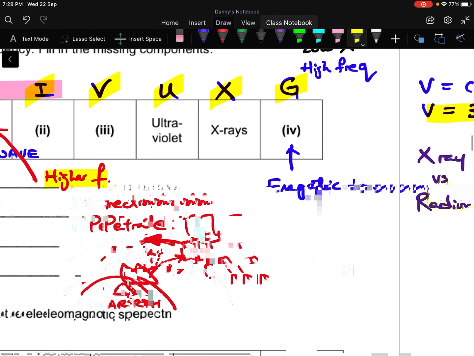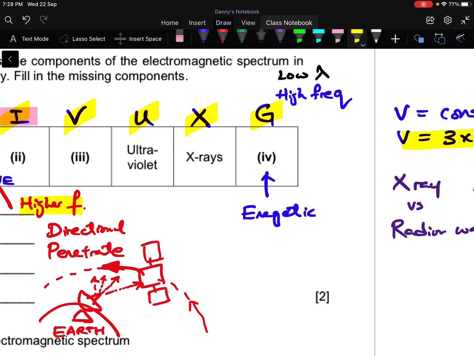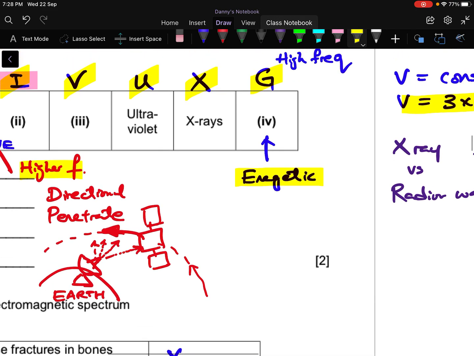Then you may ask, teacher, why not push it to the extreme and use gamma ray? You can, but because gamma ray is very energetic, you need to use a lot of energy to make it, so it will be very expensive. Another reason is because gamma ray is very powerful.